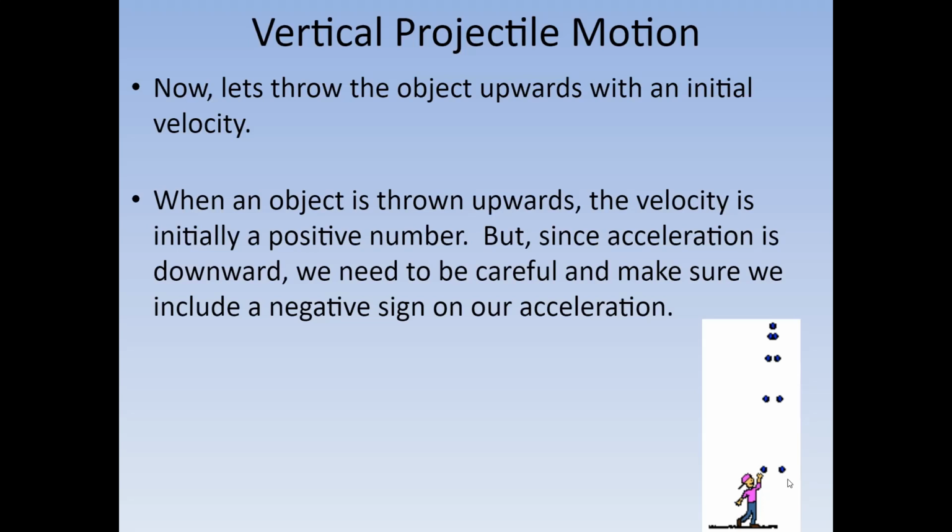So essentially, you can say that they're both zero. You want to be able to recognize when your projectiles are either symmetric or asymmetric. The difference being in a symmetric one, we know that everything about it going up is the same as it going down. Asymmetric would be it landing at a higher height or a lower height than where it started. And in that case, you can't make that same claim.